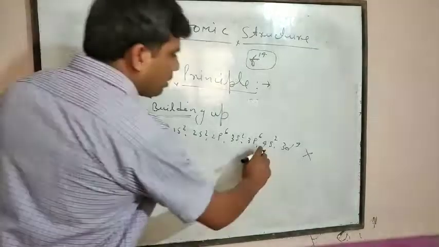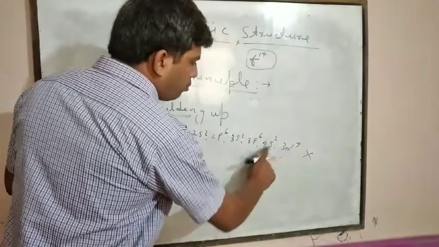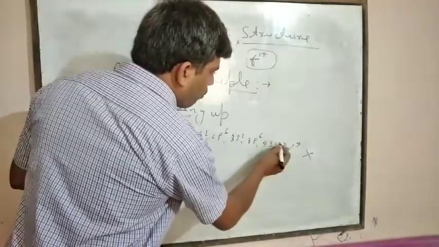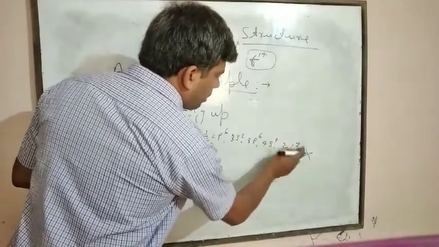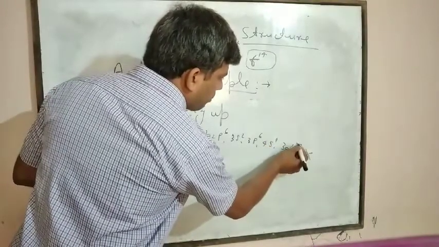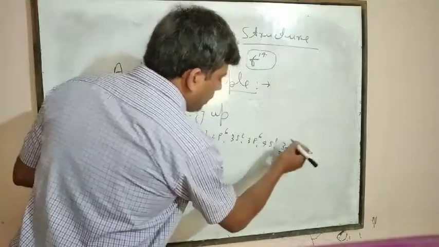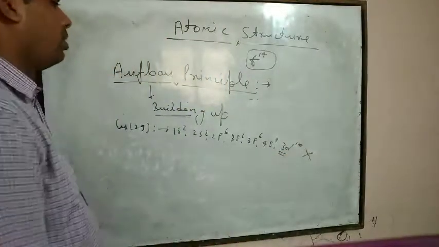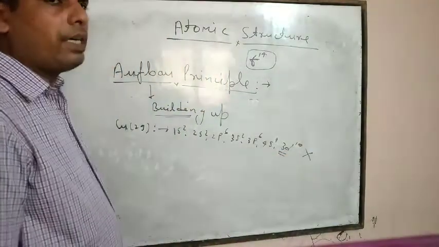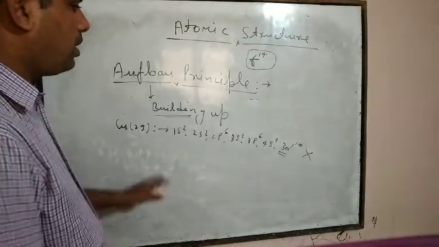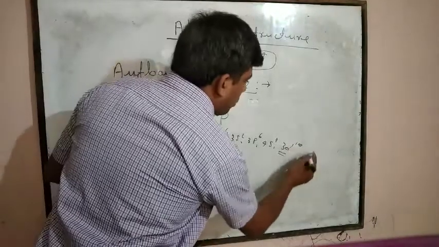So one electron jumps from 4s2, and it becomes 4s1, 3d10, because if 10 electrons are present in 3d, then this atom will be stable. So 4s1, 3d10 is the right electronic configuration.